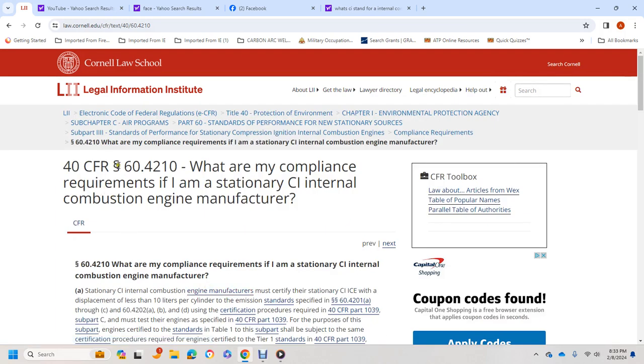That was Title 40 CFR 60.4210, which covers complying with the requirements for stationary compression ignition internal combustion engine manufacturers.